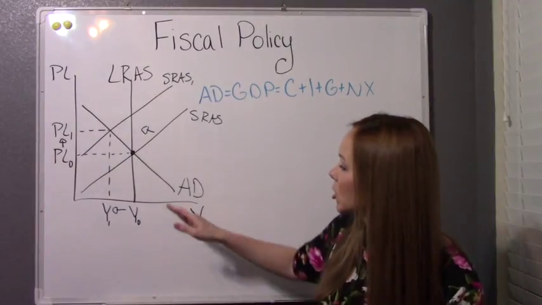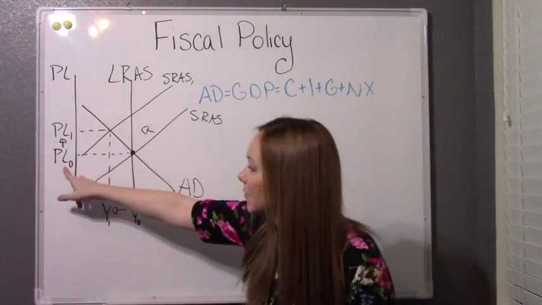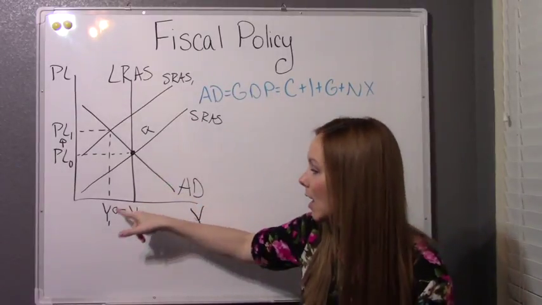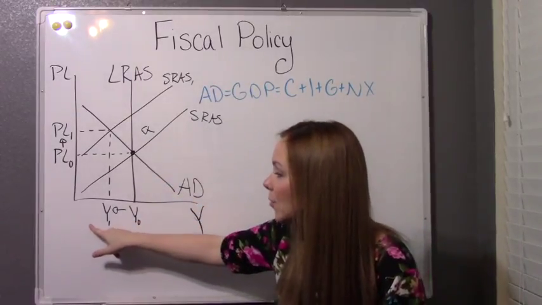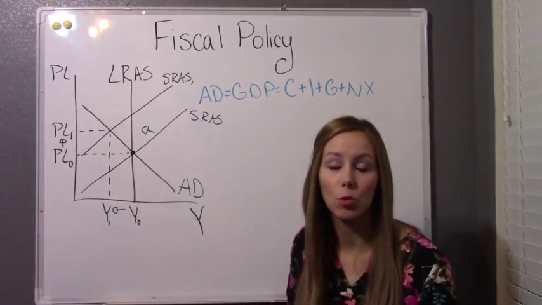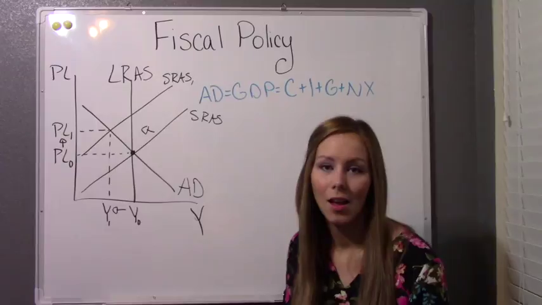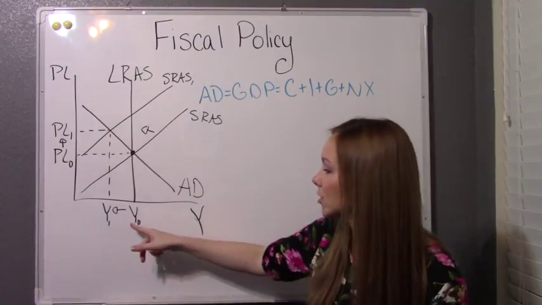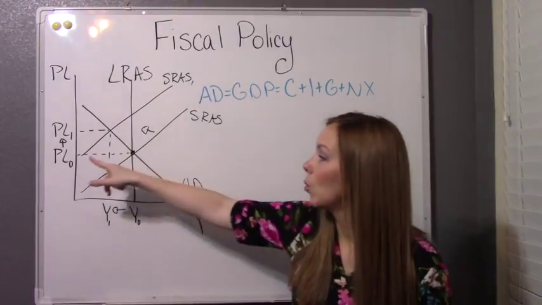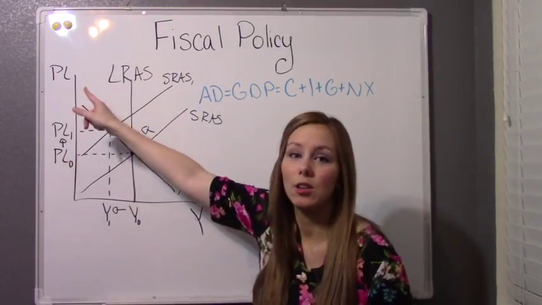If the government were going to try to decrease inflation, they would want to decrease aggregate demand. But if they do that, then unemployment is going to rise even more and GDP is going to fall even more. So that problem is going to get worse. We're going to move into a really, really bad recession. On the other hand, if the government were trying to fight the unemployment problem, if they were to increase aggregate demand, well, then the price level is just going to continue to rise.